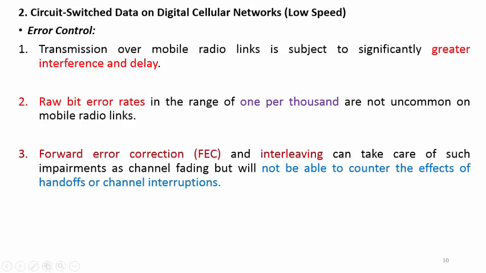So this particular forward error correction and control technique is responsible for checking the bit errors in the digital information.